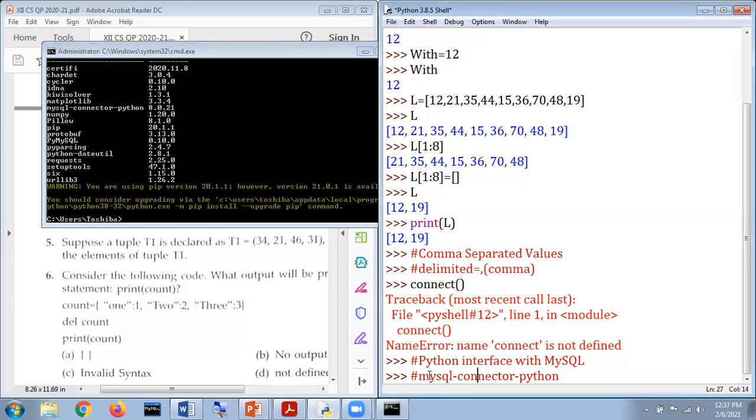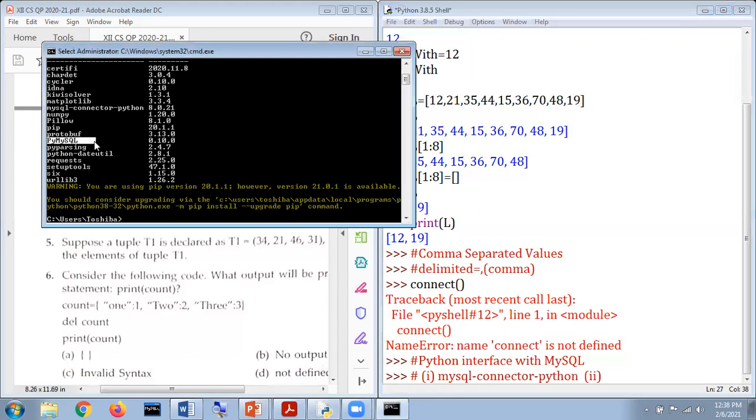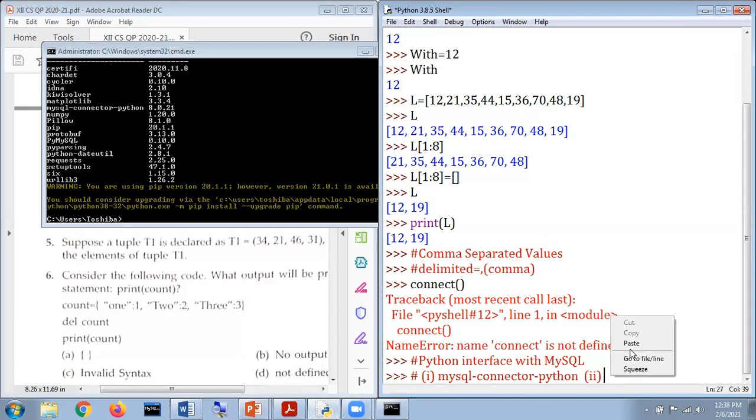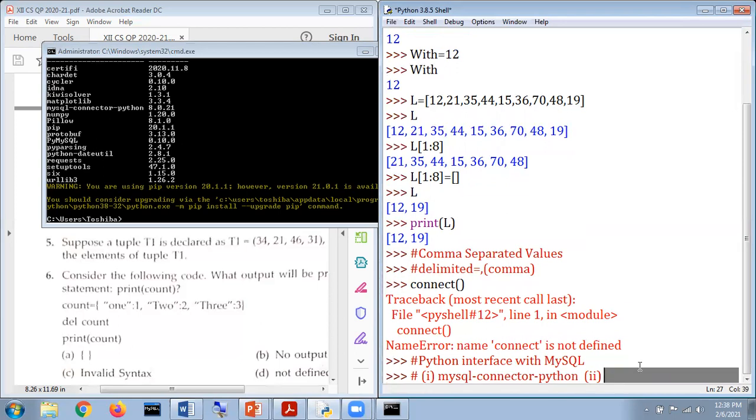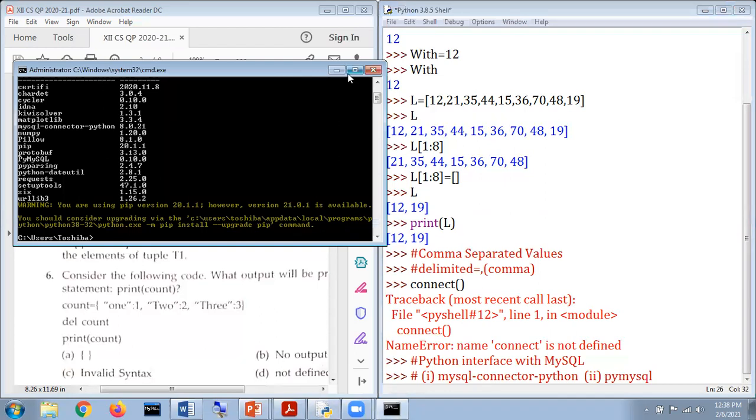Many more we are talking about, and if you are looking for one more, that is the second one. PyMySQL is also to be considered a correct answer, since in many of our programs we have attempted that particular thing. Okay, it's fine now, so hopefully the answer to that particular question is clear.